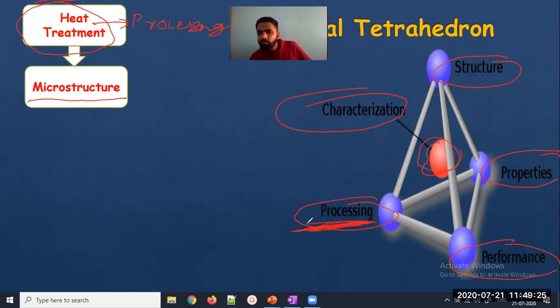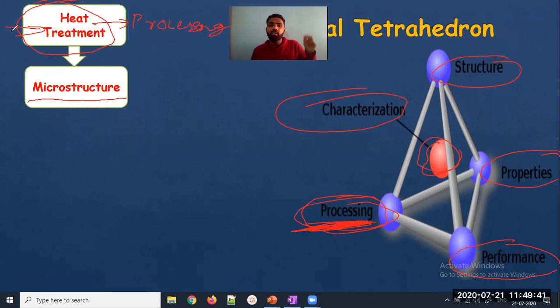So one of the dimensions, or one of the corners of the tetrahedron, is processing, and processing is nothing but heat treating a material. And what do we do when we heat treat it? We get some kind of structural changes. If we heat treat, we change the material. We change the material properties.